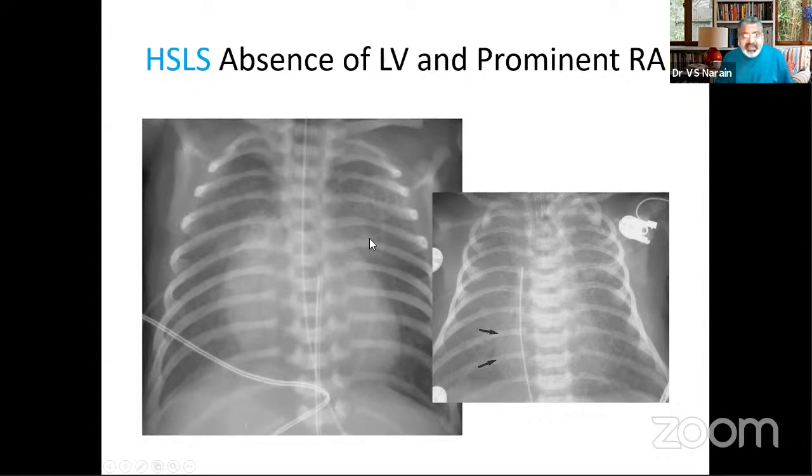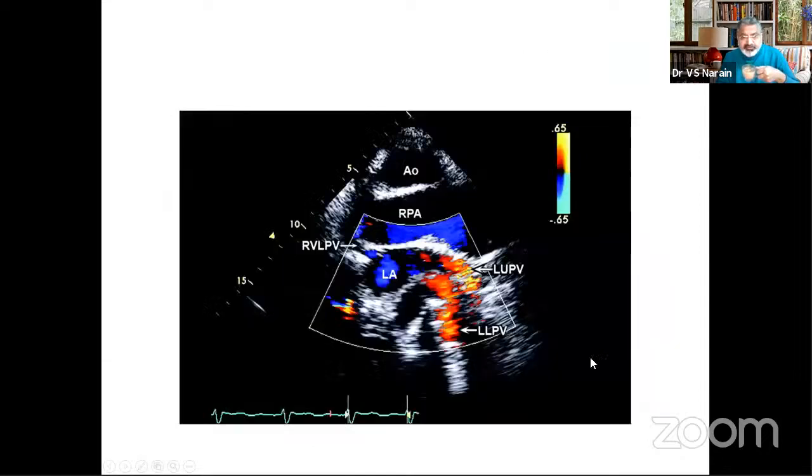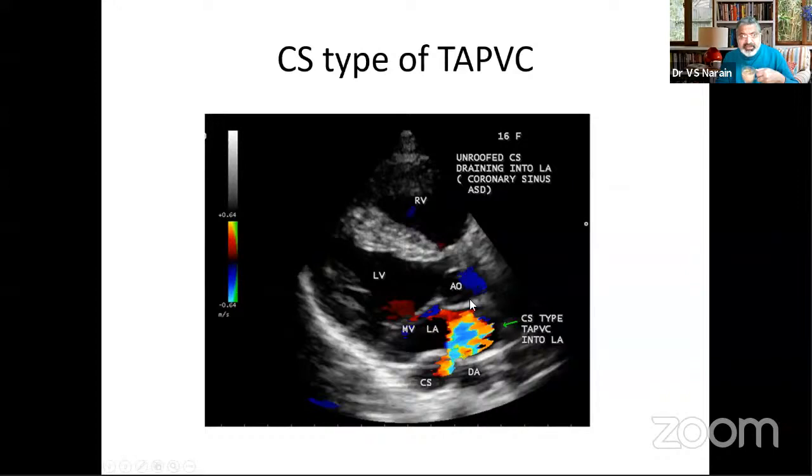So the differential diagnosis of this kind of generalized haze would be the three which we have just discussed: total anomalous pulmonary venous connection, obstructive variety, hyaline membrane disease, and the hypoplastic left heart syndrome. And this is the echo picture of the pulmonary veins, how they are draining.